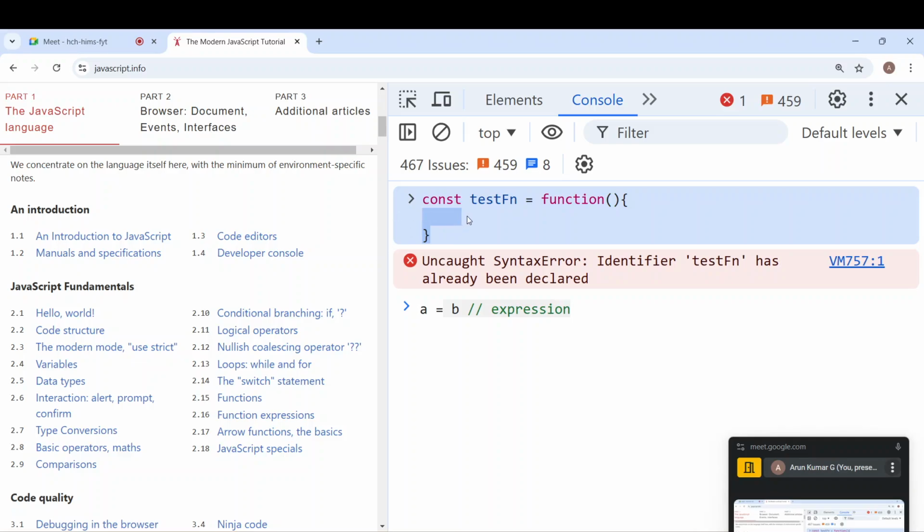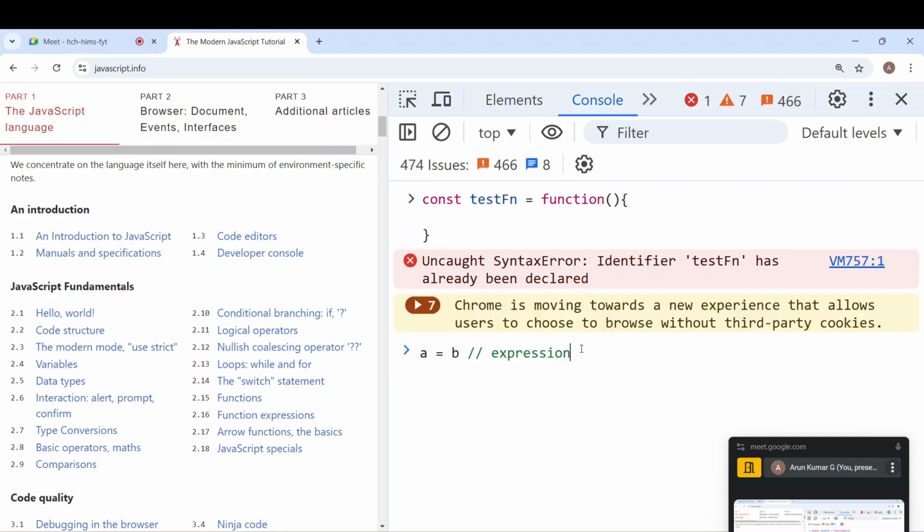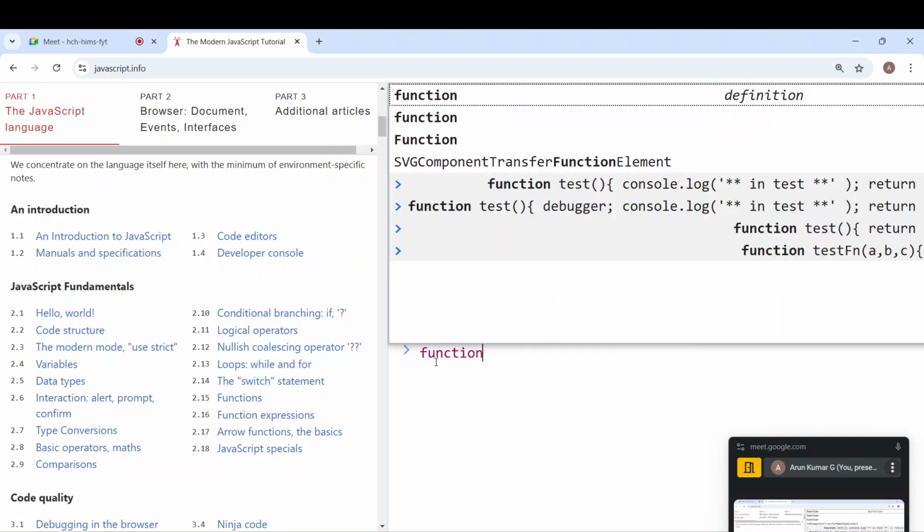Yes, this is called function expression syntax, but there is no difference in the invocation. To the earlier syntax and to this new syntax, there is no difference in the invocation. Only the way we define, the syntax we define with, is different, and this syntax is called function expression syntax. Is it clear?